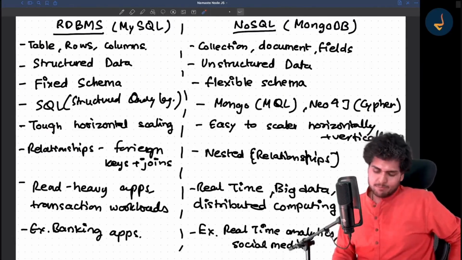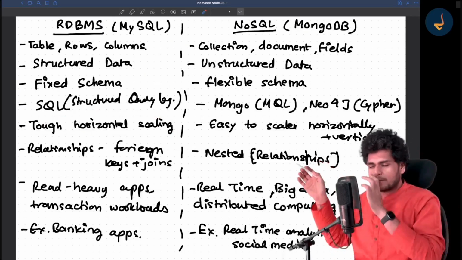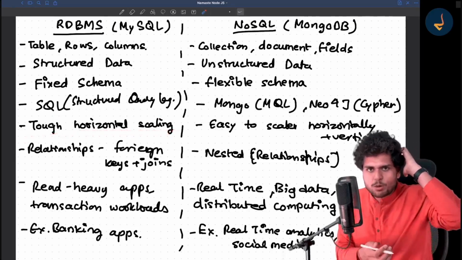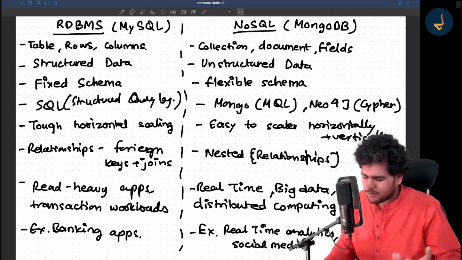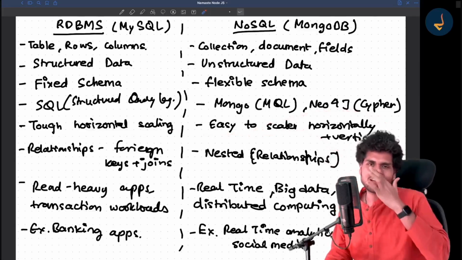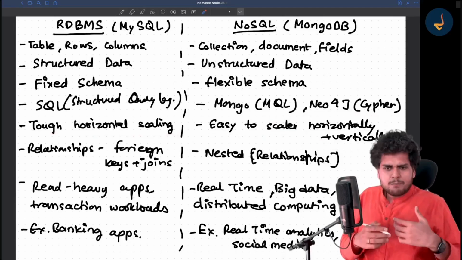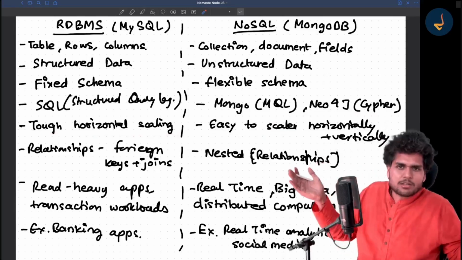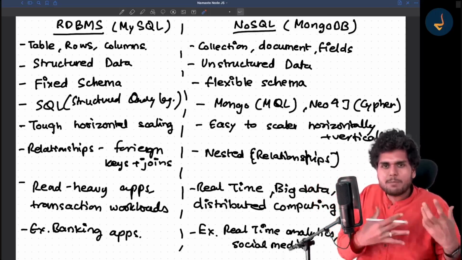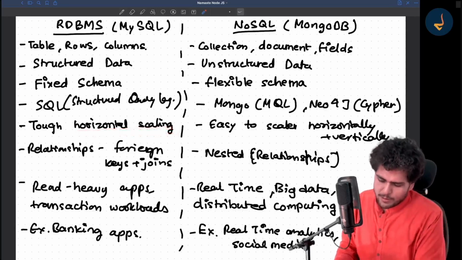Now, RDBMS is tough to scale horizontally, right? It scales vertically properly, but if you have to scale horizontally, there are ways to do it, but it's a little tough. That is because when RDBMS was designed, it was not designed to scale horizontally. It's not a design principle of RDBMS in itself. But we do it. It scales horizontally also, but it's a little tough.